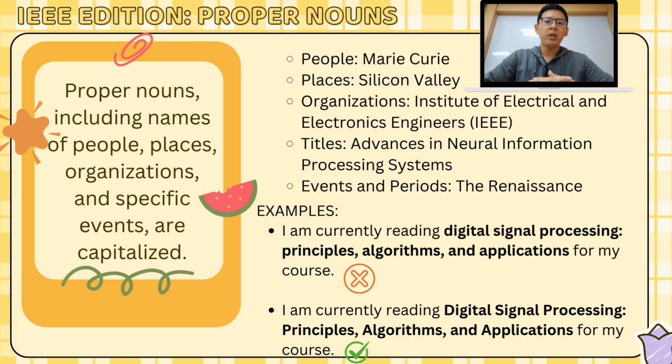Let's look at the sentence. I'm currently reading digital signal processing principles, algorithms, and applications for my course. Why is this sentence wrong? Because Digital Signal Processing: Principles, Algorithms, and Applications is the title of a book and it must be capitalized, just like presented in the second sentence.